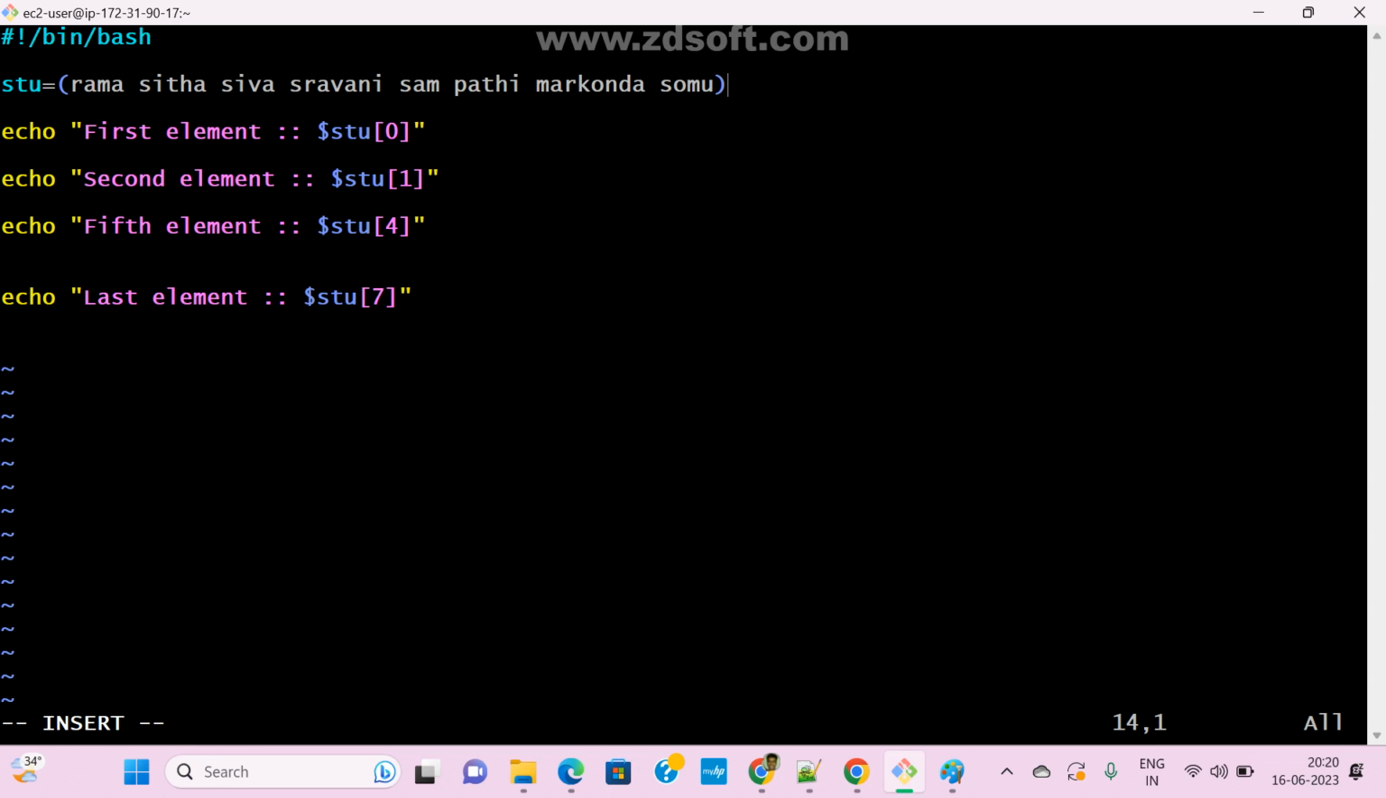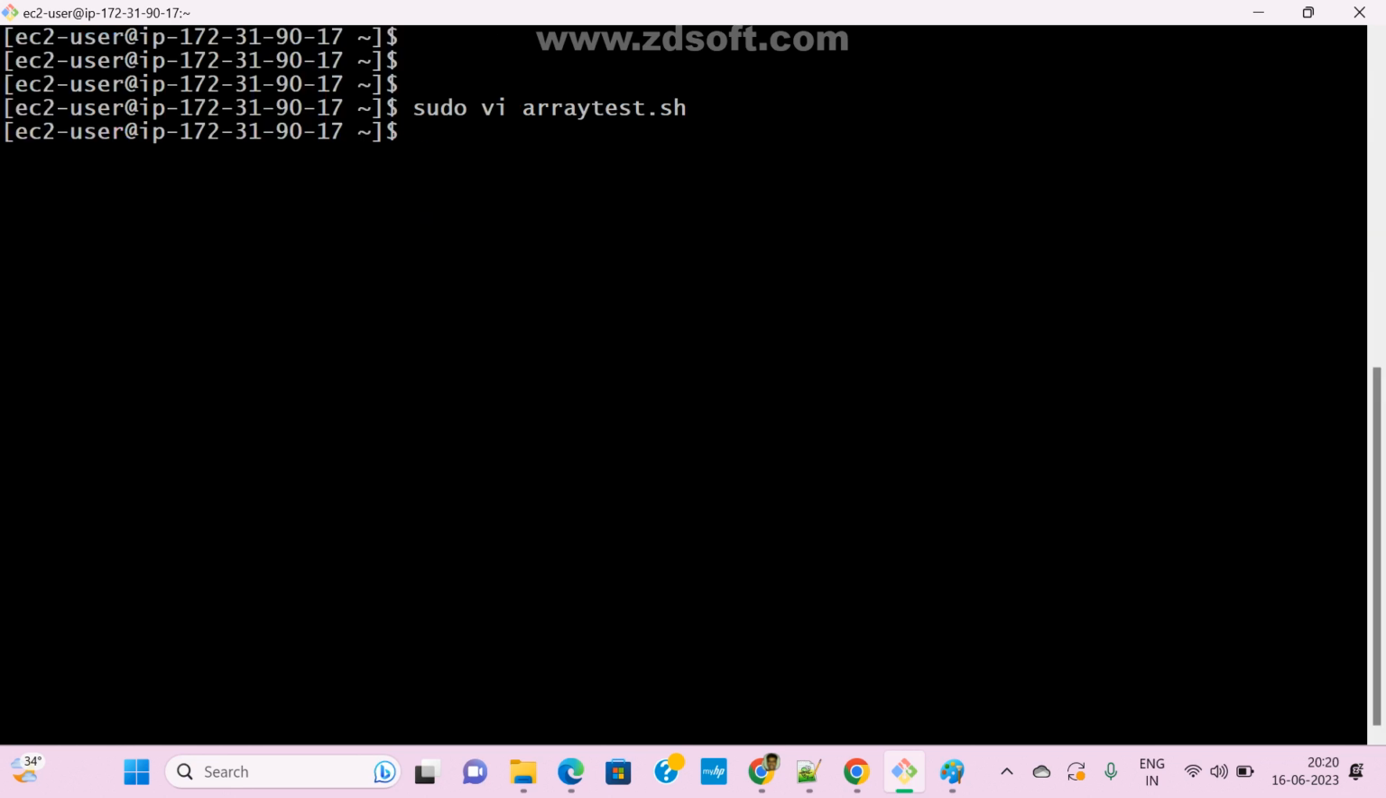Now escape, colon x. First give the execution permission: sudo chmod a plus x, and the array test.sh file. Now how to run it? Dot slash array test.